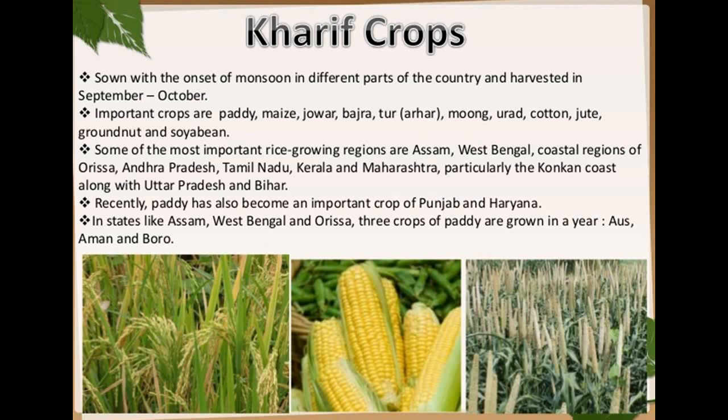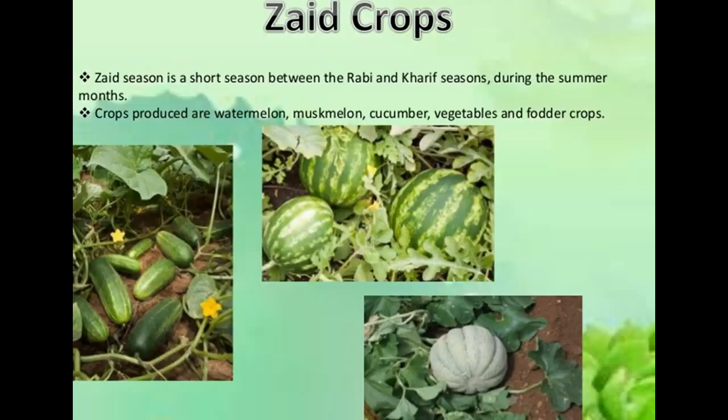Some of the most important rice growing regions are Assam, West Bengal, coastal regions of Odisha, Andhra Pradesh, Tamil Nadu, Kerala and Maharashtra, particularly the Konkan coast, along with Uttar Pradesh and Bihar. Recently, paddy has also become an important crop of Punjab and Haryana, and in states like Assam, West Bengal and Odisha, 3 crops of paddy are grown in a year, which are Aus, Aman and Boro.